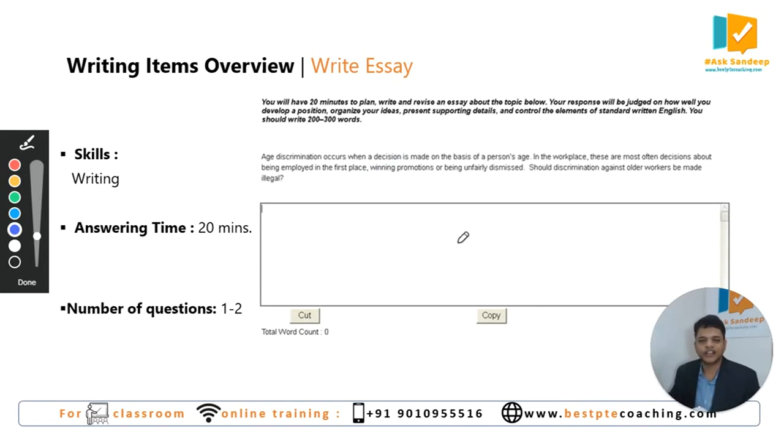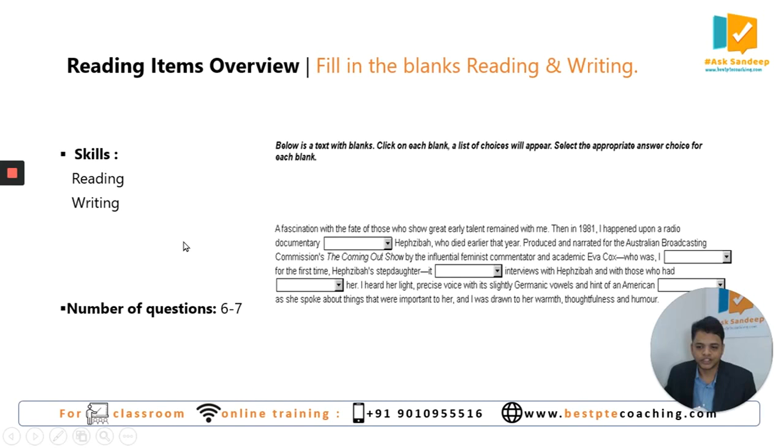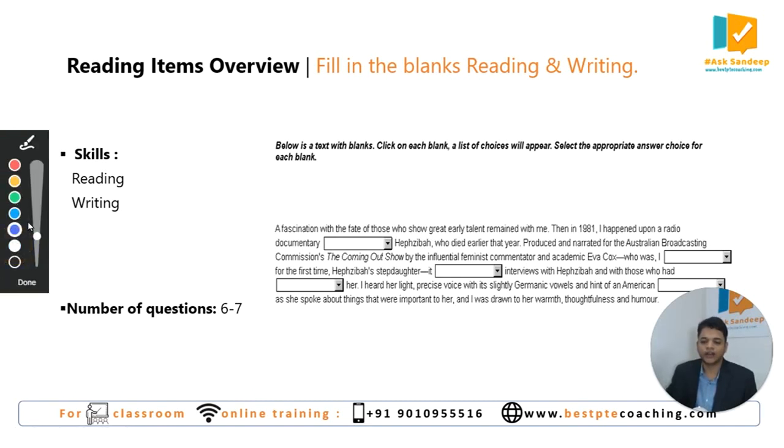You have to write a 200 to 300 word essay in the duration of 20 minutes. You have 20 minutes to write the essay. All right. In the exam, there can be 1 question or 2 questions asked. The skill that gets assessed when you do the essay is only 1 skill, that is writing. After the writing module is finished, you will be entering into the reading module, wherein you have 5 types of questions.